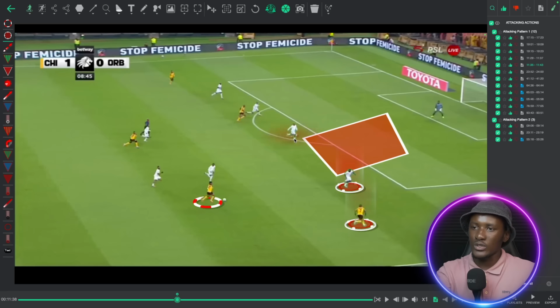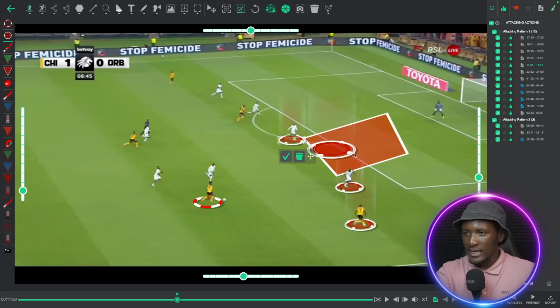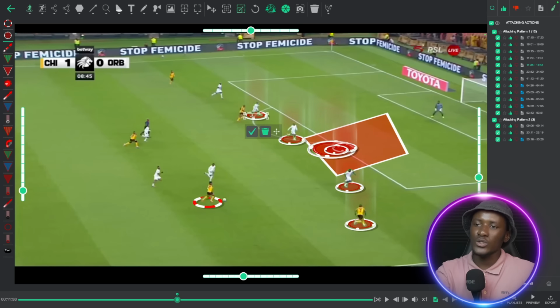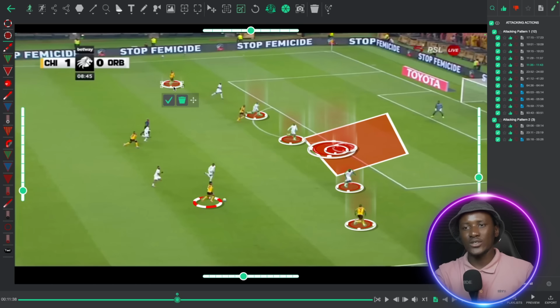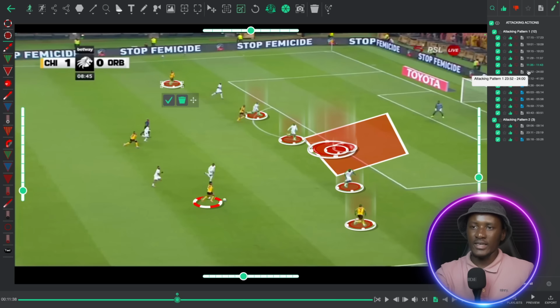which means even if the other defender was to move across to close the space here, he's now basically surrendered the other space behind him, because now the striker is going to arrive into that space. If he comes across and tries to cover that space, there's still another player in Velepai who's also attacking. So they are basically overloading and overwhelming the team that they're playing against, which makes it very difficult to defend against, especially if you're going to insist on playing a back 4.